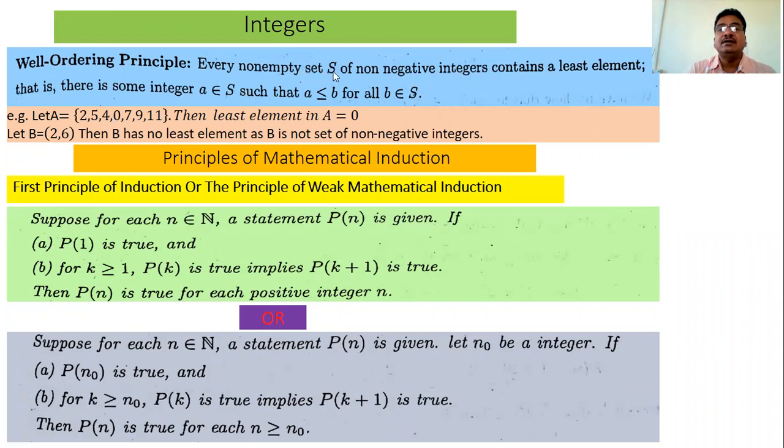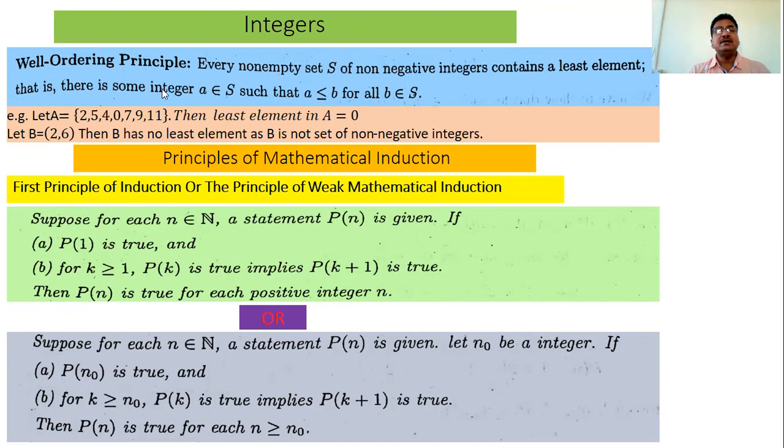What are the elements of S? Either 0, 1, 2, 3, 4, 5. But 1.5, 1.6, 0.5 are not members of this set S. S is a non-empty set of non-negative integers, and it contains a least element. So what is the statement of the well-ordering principle? Every non-empty set S of non-negative integers contains a least element. We know the least element means the smallest element in that set.